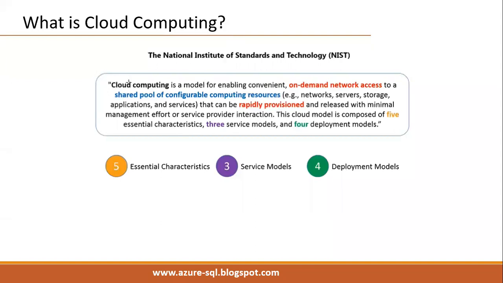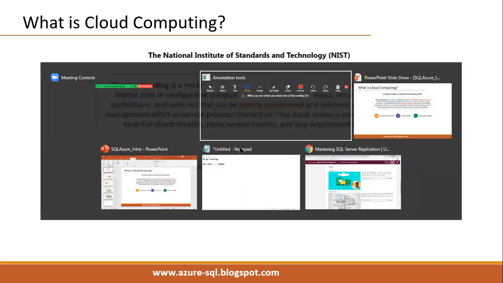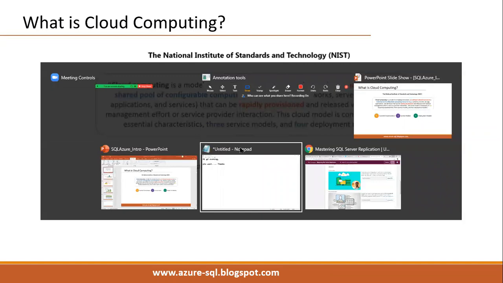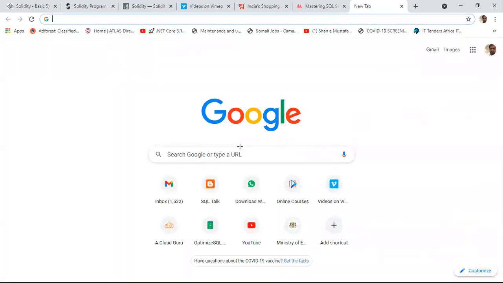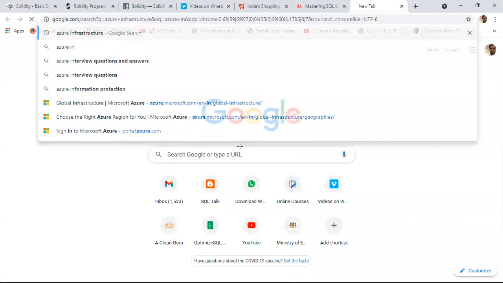Cloud computing is a collection of services which are provided through a global collection of data centers, right? Microsoft has built data centers across the globe.